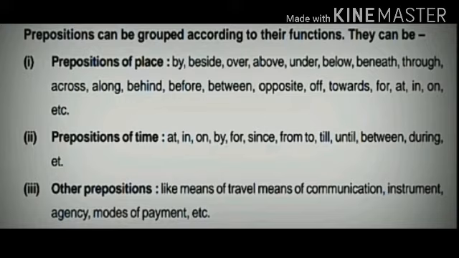And if we talk about the other prepositions, then they are like means of travel, means of communication, instrument, agency, modes of payment, etc. These are the other prepositions. Now we will see the examples of prepositions of place.